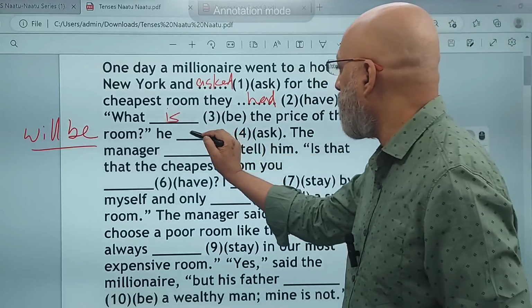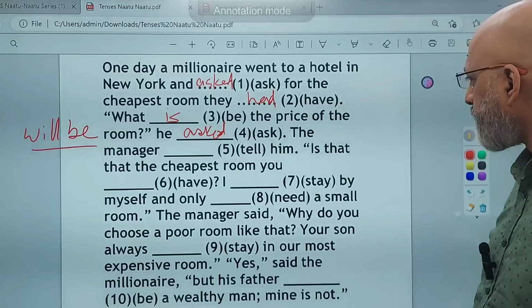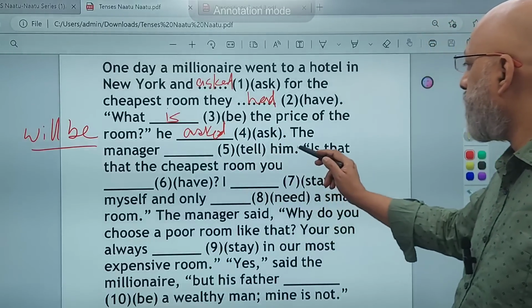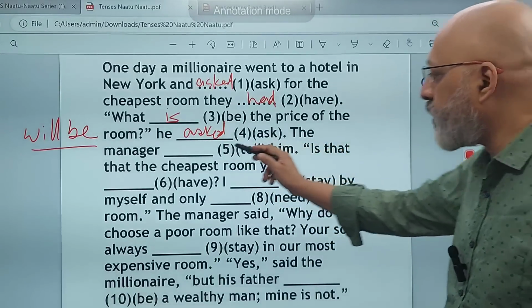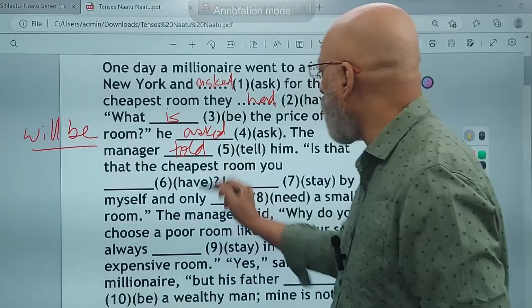He asked, you know, the millionaire asked the manager, right? The manager dash him. Is that the manager ने उसका जवाब दिया, which means the manager told him.